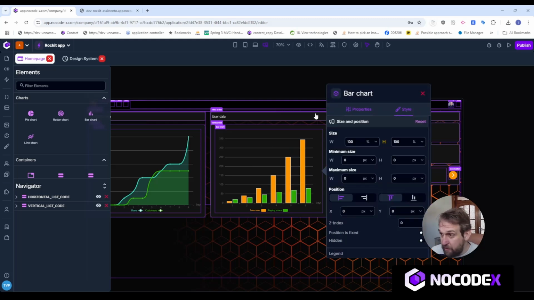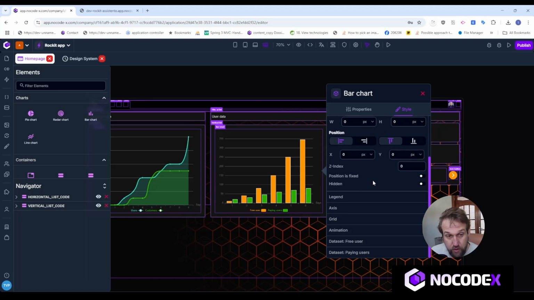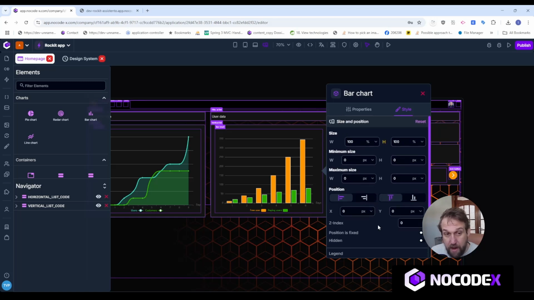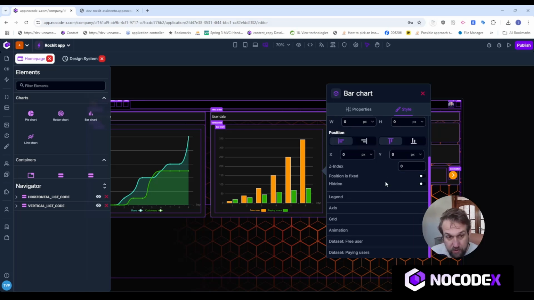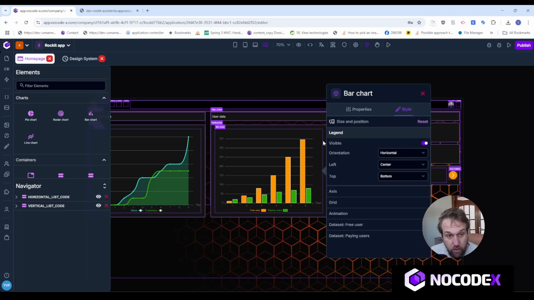However, you have plenty of styling options to configure yourself. So let's dive a little bit into those. On the top here, I have my positioning options, which are the same for every UI element that you drag and drop on the screen. But if you head a little bit down, you get specific options for your bar chart. So for example, here, the legend, I can choose to visualize it or to hide it.